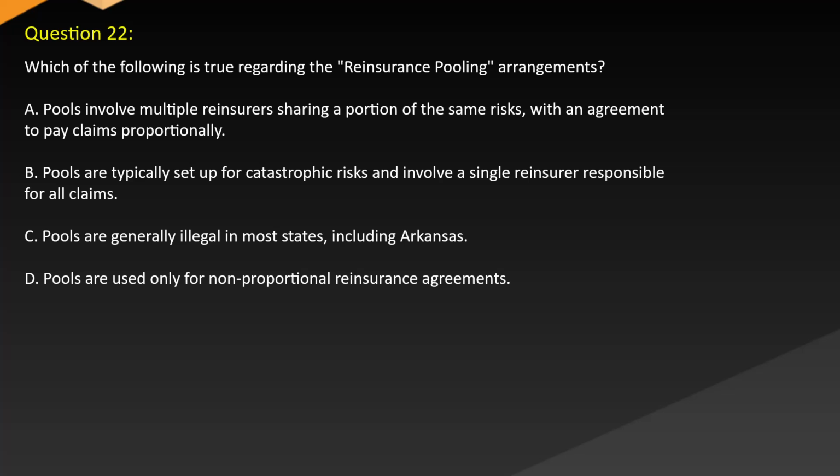Question 22. Which of the following is true regarding the reinsurance pooling arrangements? A. Pools involve multiple reinsurers sharing a portion of the same risks with an agreement to pay claims proportionally. B. Pools are typically set up for catastrophic risks and involve a single reinsurer responsible for all claims. C. Pools are generally illegal in most states, including Arkansas. D. Pools are used only for non-proportional reinsurance agreements.